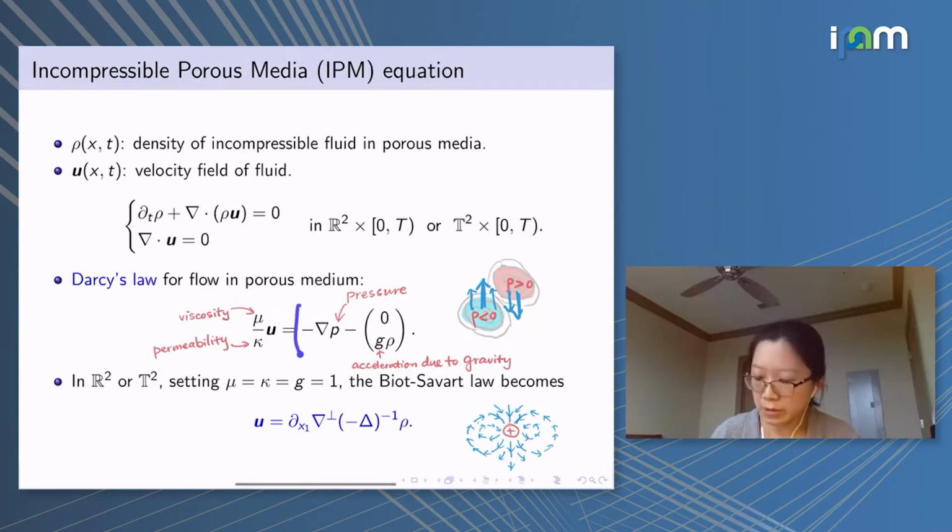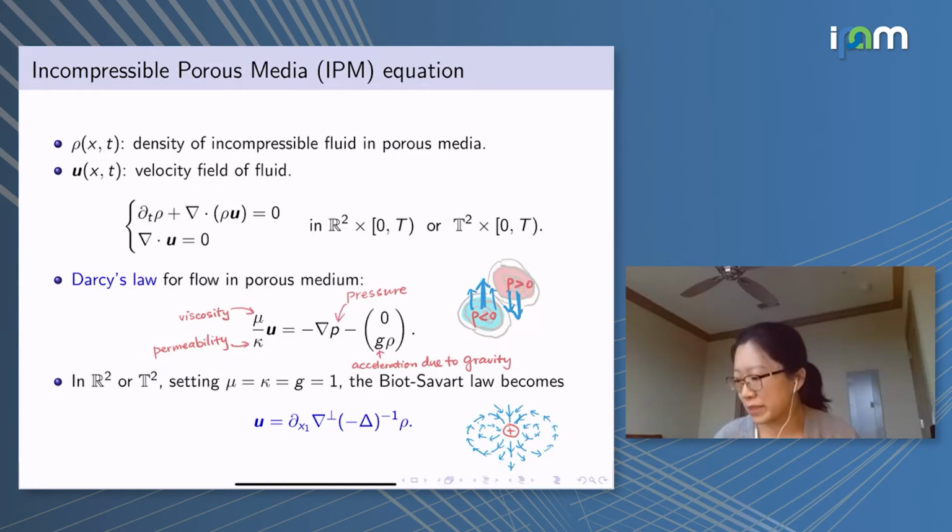So in other words, the right-hand side can also be seen as the Leray projection of this desired velocity. So you start with this velocity that ideally each particle wants to move in this direction. However, you do the Leray projection to make sure that the velocity field is incompressible.